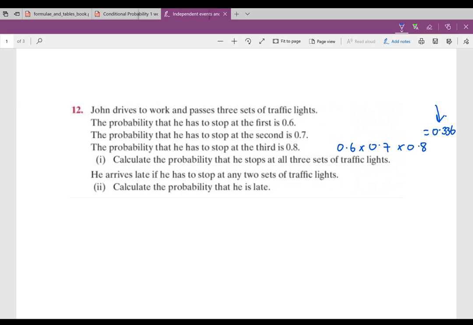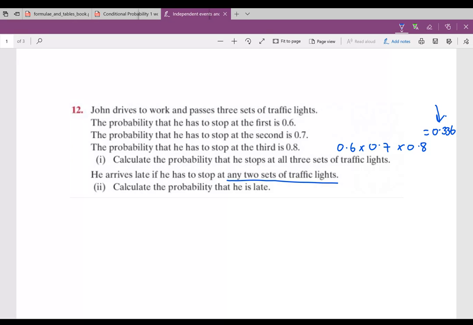A lot of people struggled with the second one. If he arrives late if he has to stop at any 2 sets of traffic lights. Now, if he's late if he stops at 2 sets, then he must also be late if he stops at the third one. Okay, so all he has to do is stop at least 2 traffic lights, basically.